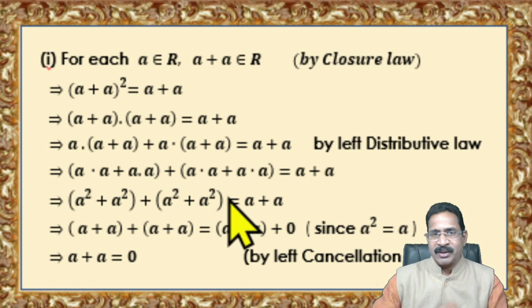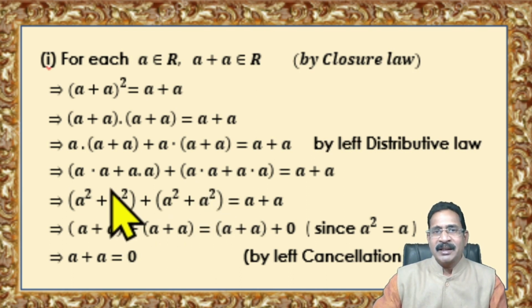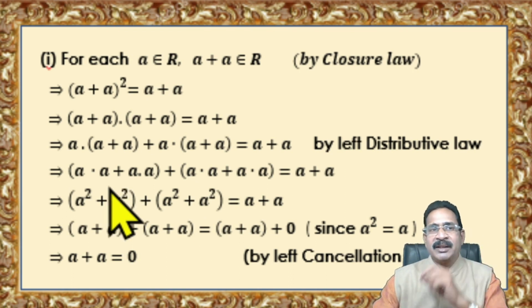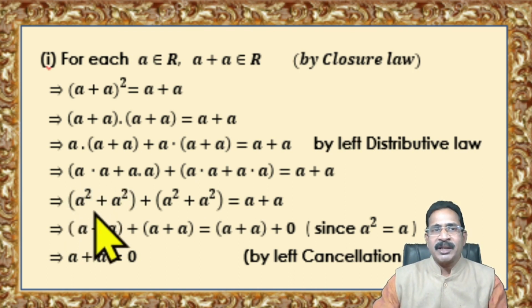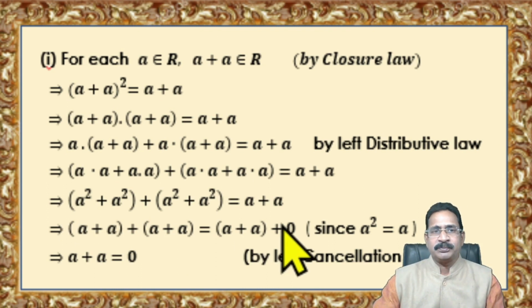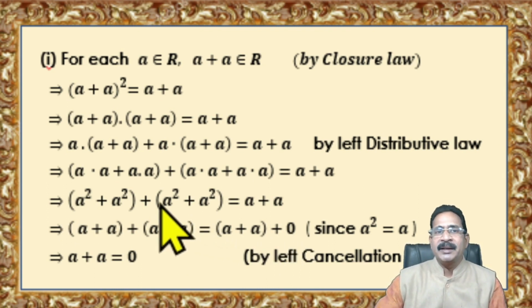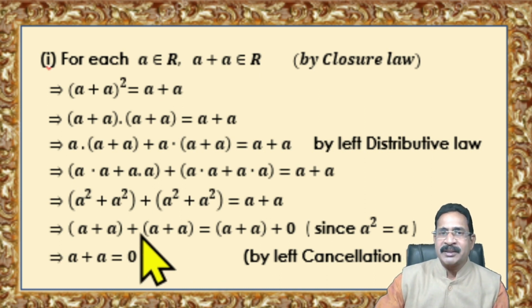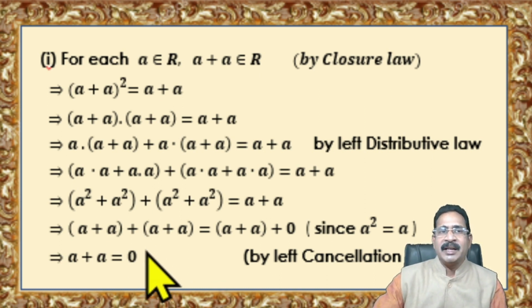We have 4A square. But what is A? A is in R. What is the property it has? A square is equal to A. So in place of A square you can write A. So A plus A plus A plus A, that is A plus A plus 0. Now apply left cancellation law and cancel A plus A here. So you will get A plus A is equal to 0.